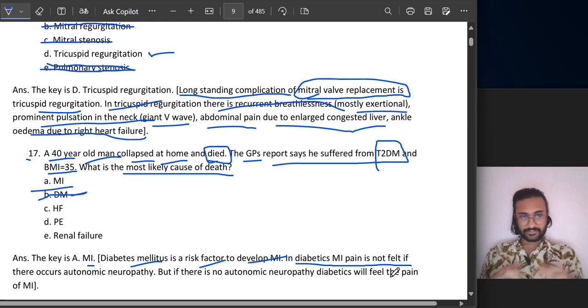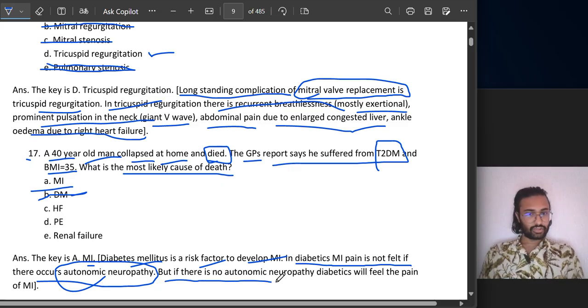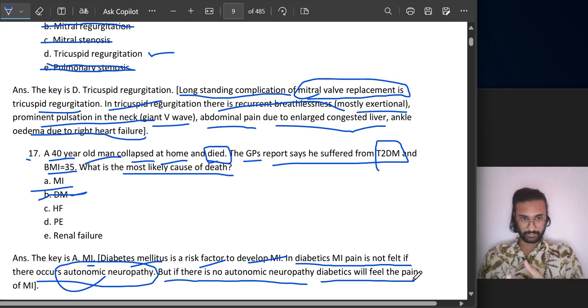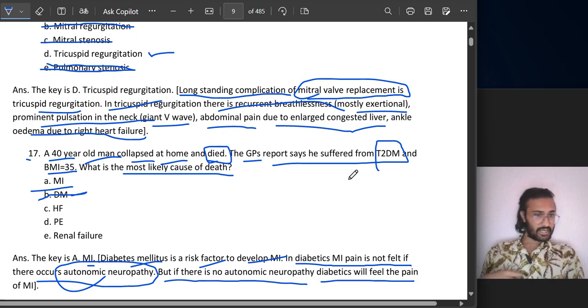You have heard of peripheral neuropathy, similarly autonomic neuropathy occurs. So see, in diabetes, MI pain is not felt if autonomic neuropathy occurs. This autonomic nervous system you have heard, okay? So if there is no autonomic neuropathy, the diabetic will feel the pain of MI. But if there is autonomic neuropathy, then he would die, just like this patient died. A 40-year-old man, what was his age, just 40 years. He had type 2 diabetes mellitus, because of which he could not feel that he had pain in the chest. Okay.